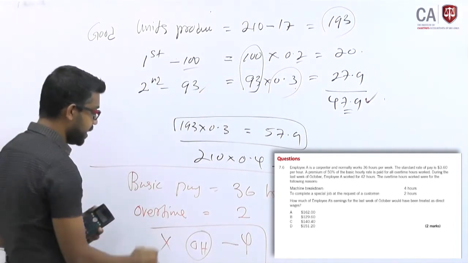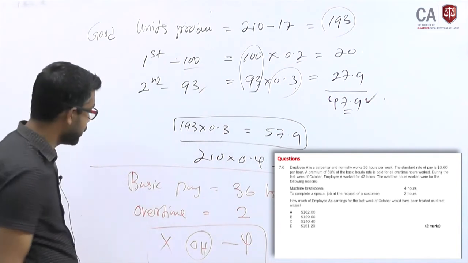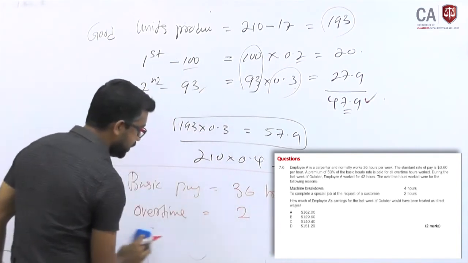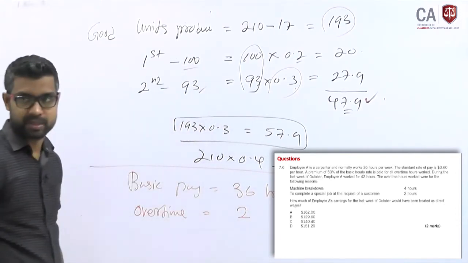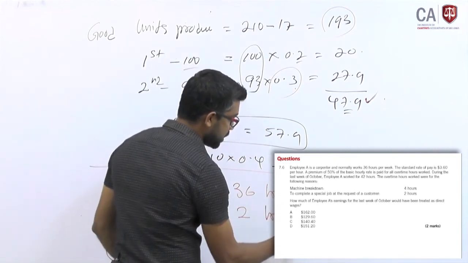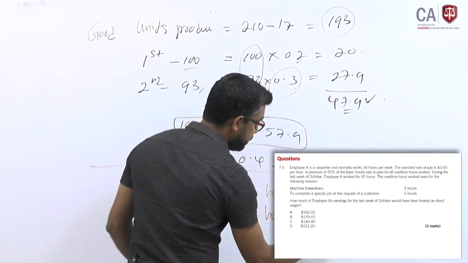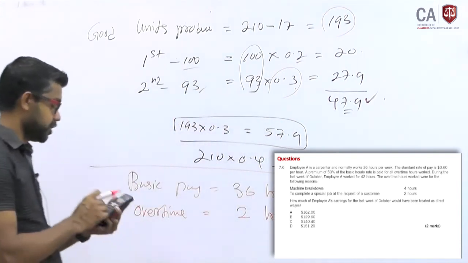Therefore, I am not going to talk about the 4. But the 2 hours you can take. Why? Because we are going to calculate direct cost. For the 2 hours, you will pay 50% of basic pay. That is what the examiner is mentioning.